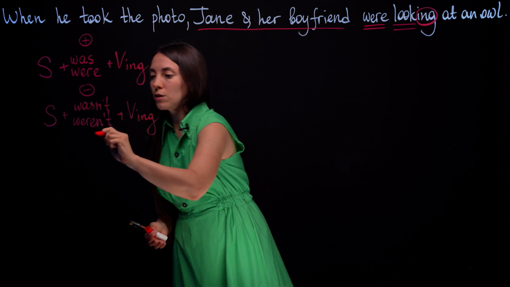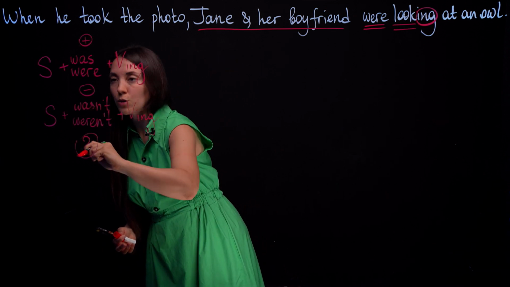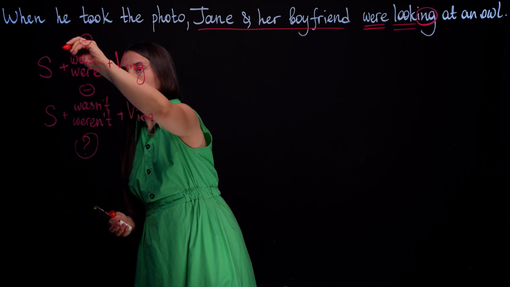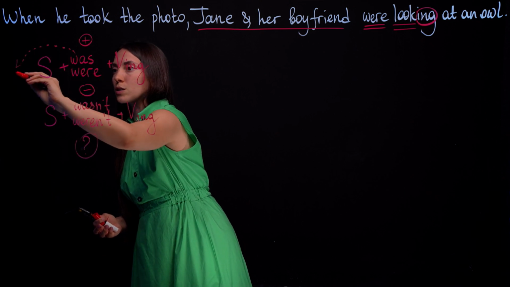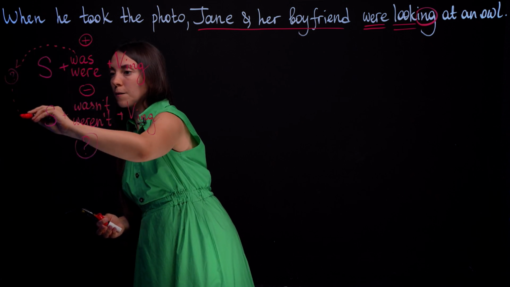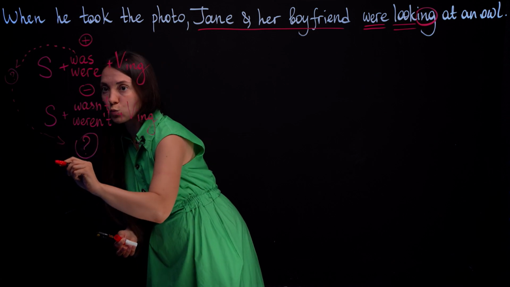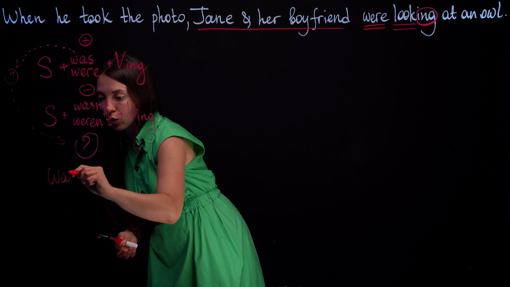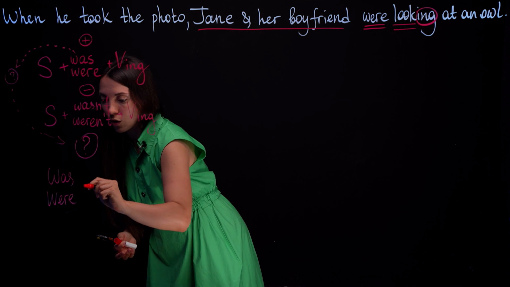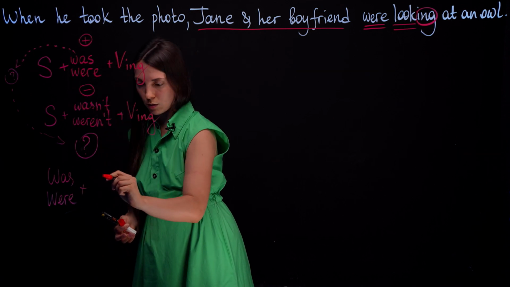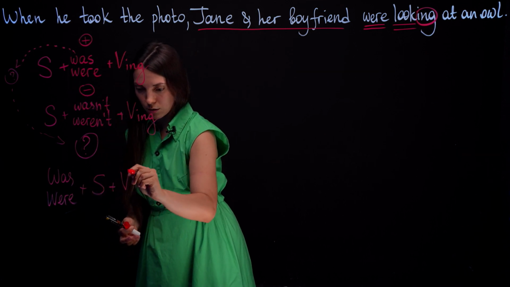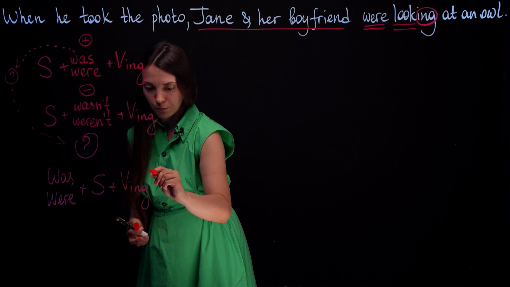What about a question? You already know when we want to make a question, we put the auxiliary on the second place. Yep. And we will have was, were, then we will have the subject, and again, verb, ing, and a question